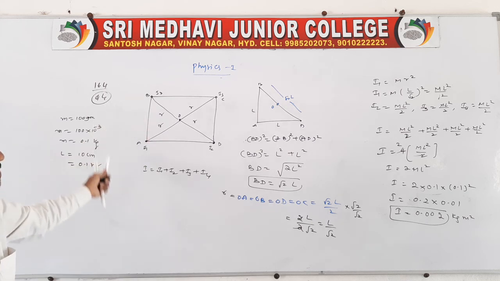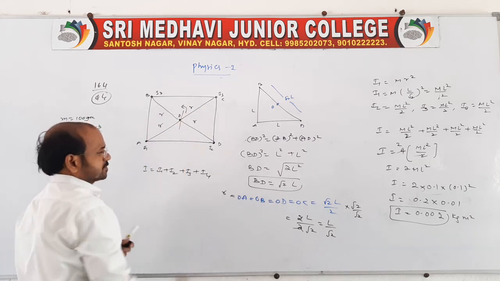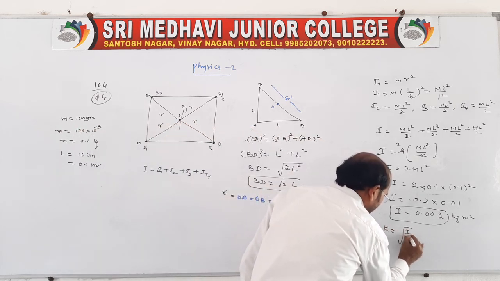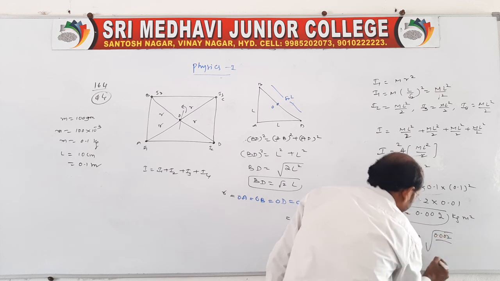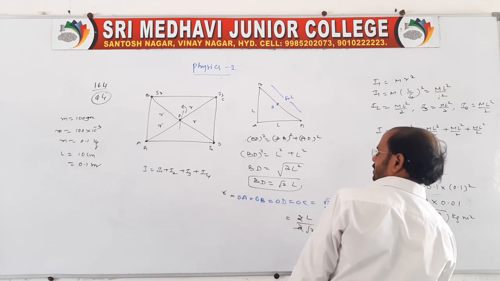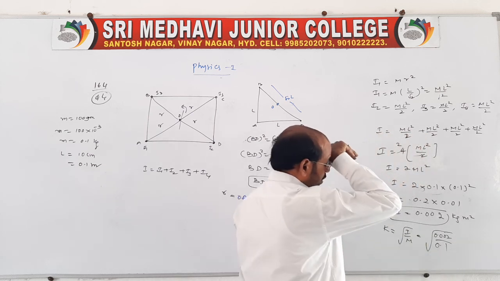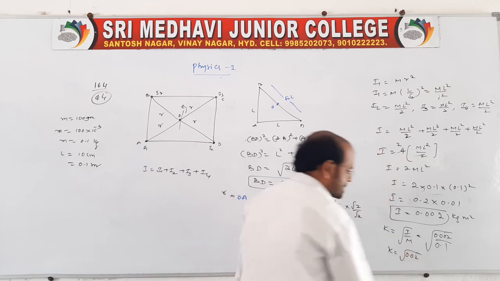So the question is asking about which axis we have to see. This is the axis, and it is also asking for the radius of gyration. K is equal to root over I by M directly. I is 0.002 and M is 0.1 in total mass terms, so the 0.1 cancels. K is equal to root over 0.02.